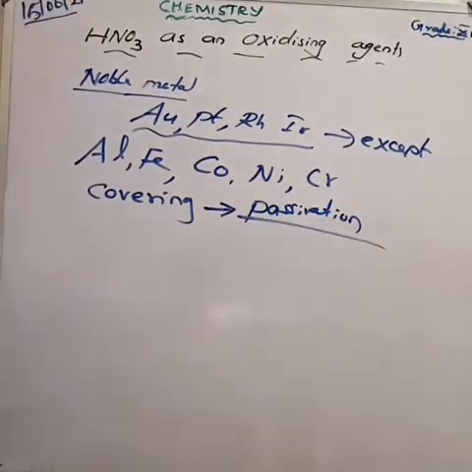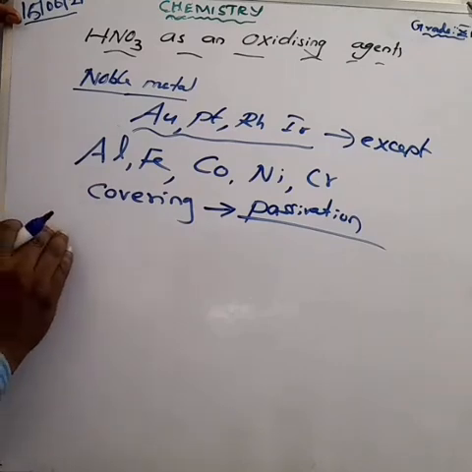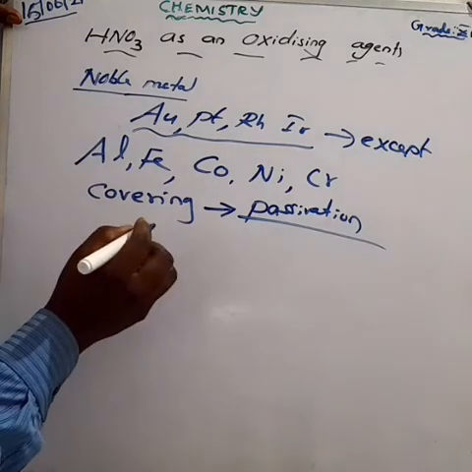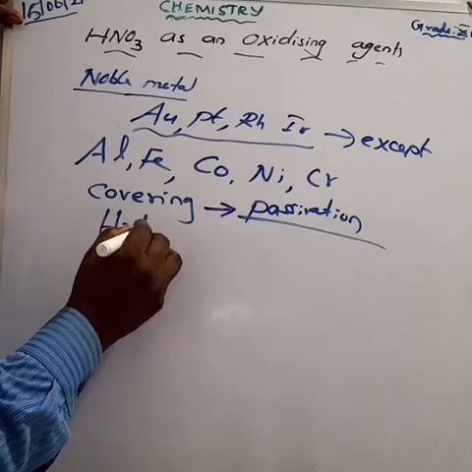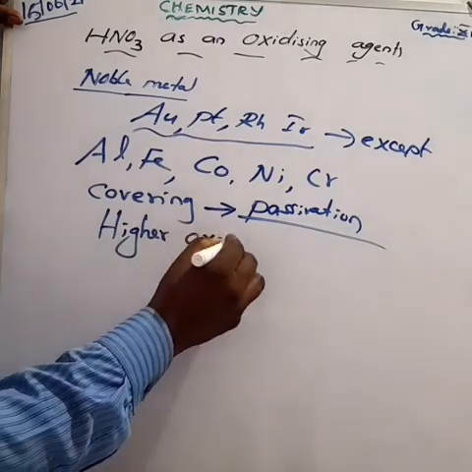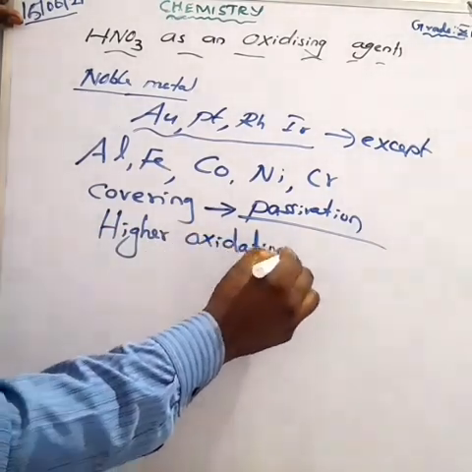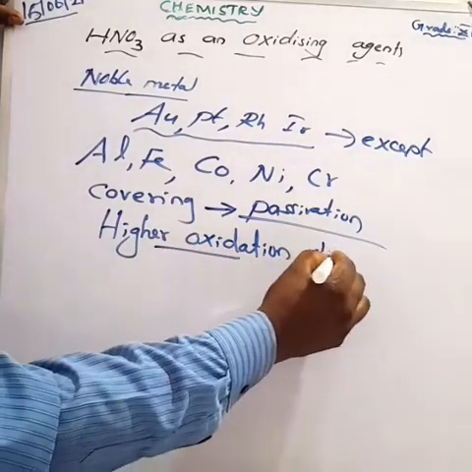And for some very weakly electropositive metals like tin, arsenic, antimony, tungsten, molybdenum, nitric acid gives metal oxides in a higher oxidation state, as it is itself reduced to a lower oxidation state.